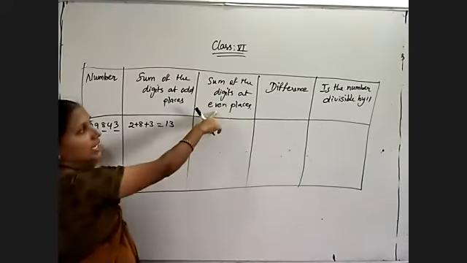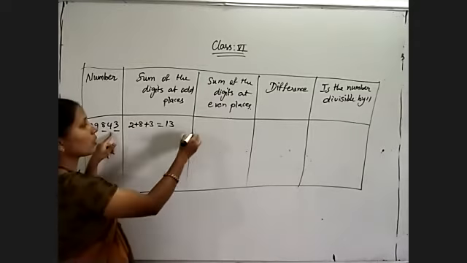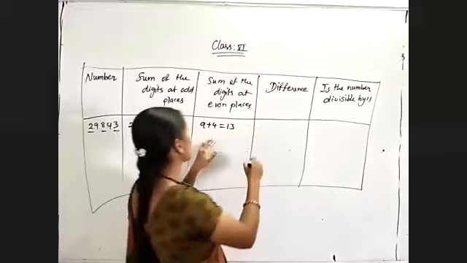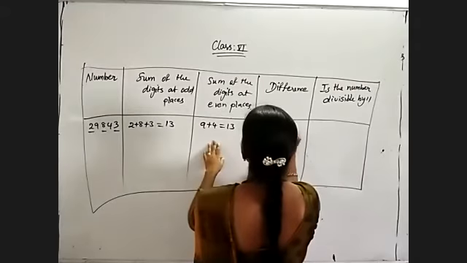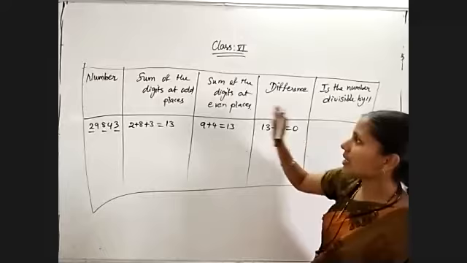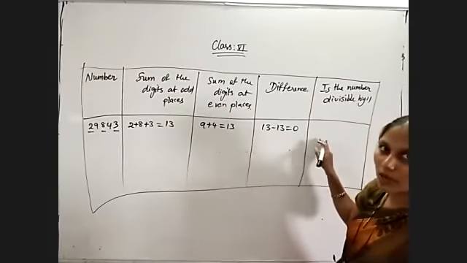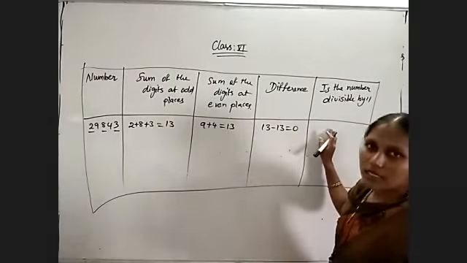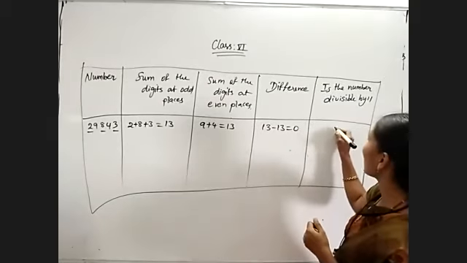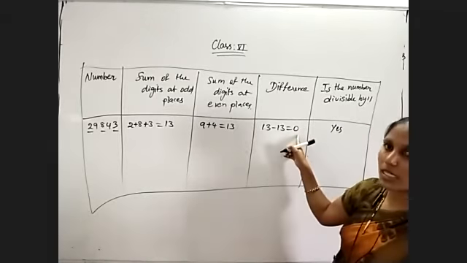And the sum of the digits at even places: the remaining digits are in even places, that is 9 plus 4, equal to 13. And what is the difference? 13 minus 13, which is equal to 0. If the difference of the sum of the digits at odd places and the sum at even places is 0 or a multiple of 11, then the complete number is divisible by 11. So it is divisible by 11 because we got the difference 0.